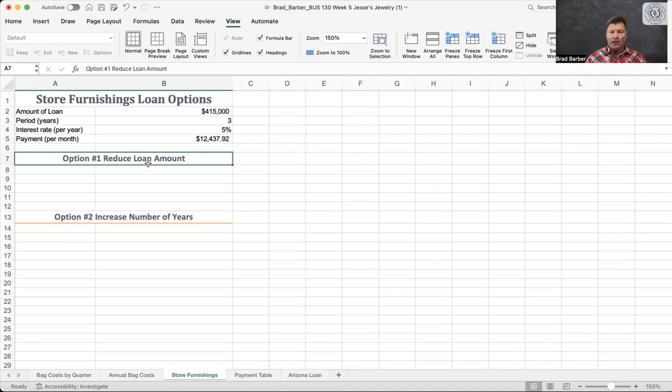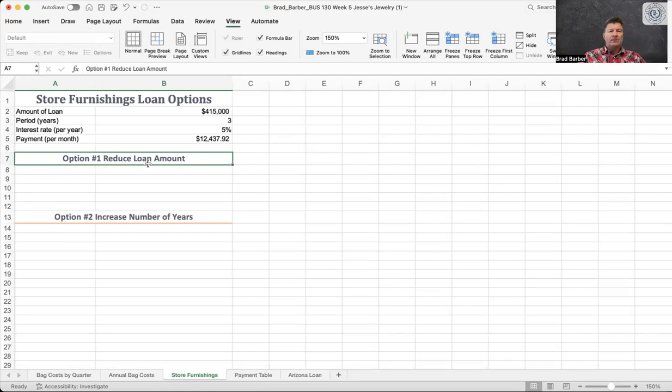So if you've ever bought a car, the sales 101 on buying a car is they never negotiate the price, they negotiate payment because they can manipulate all the other things behind the scenes. If you want to negotiate for a car, you want to negotiate the price, interest rate, and payment. Don't let them focus on that payment because they can jack that price up, spread the term out over 100 years, and it's a really small payment. So don't get sucked into the payment scam of only focusing on payment. That's sales 101: get you to focus on the payment, not on the whole other, don't look over here, just look at this.